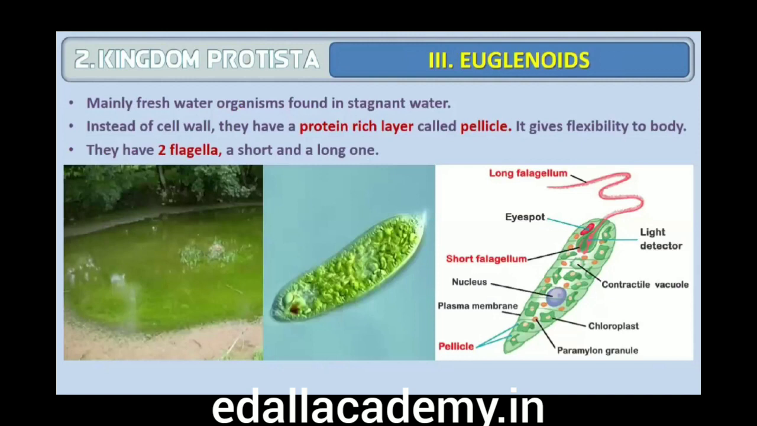Third is Euglenoids. The majority of them are freshwater organisms found in stagnant water. Instead of a cell wall, they have a protein-rich layer called pellicle which makes their body flexible. They have two flagella, a short and a long one.